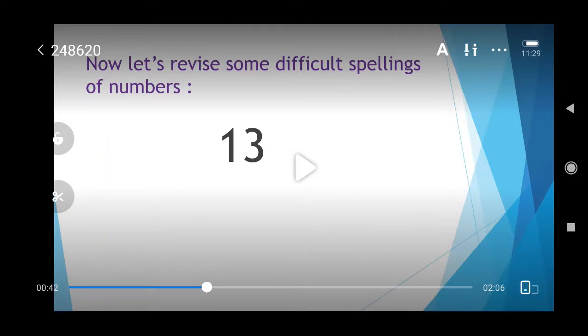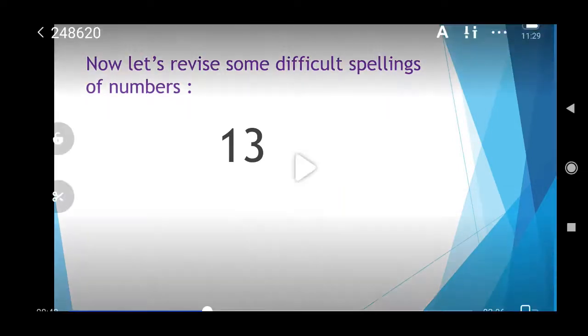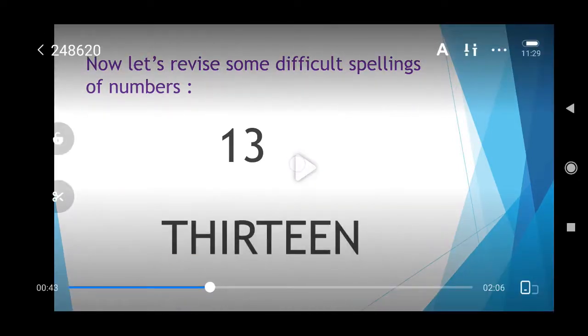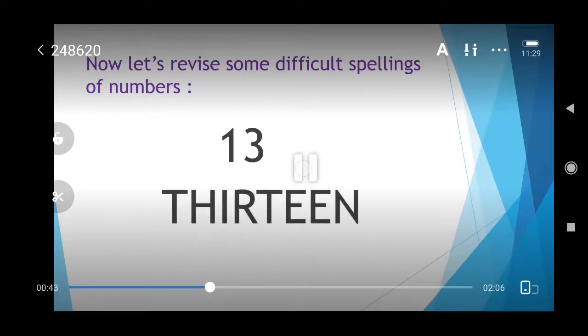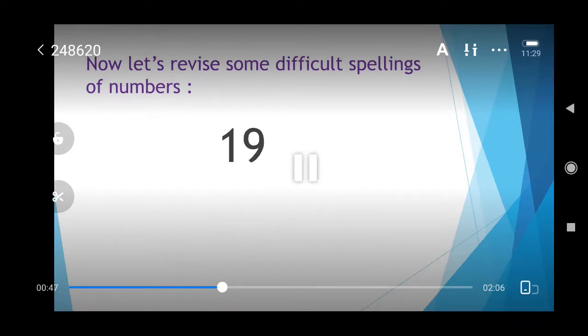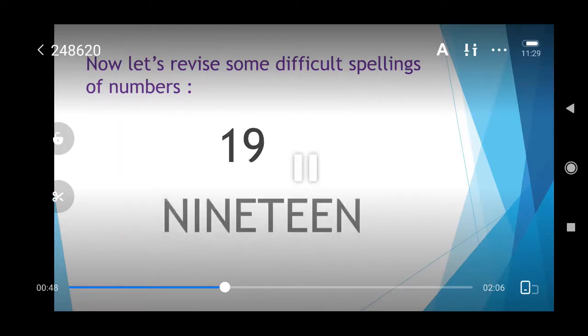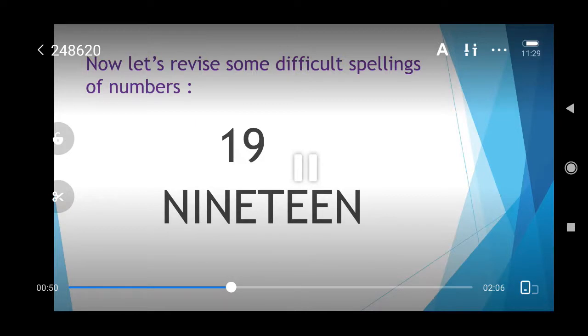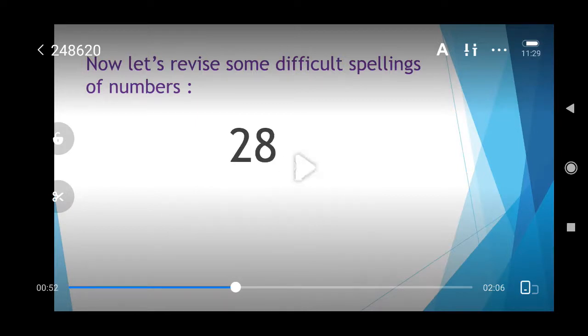Now let's revise some difficult spellings of numbers, children. Now the number on the screen is 13, isn't it? Now, what is the spelling of 13, children? THIRTEEN, 13. Now 19. NINETEEN, 19. 28. You know the spelling of 20?